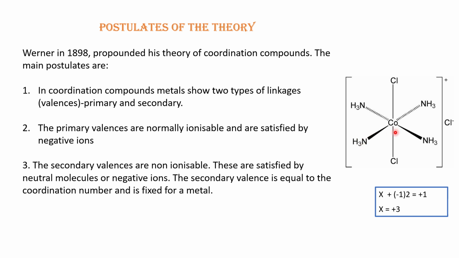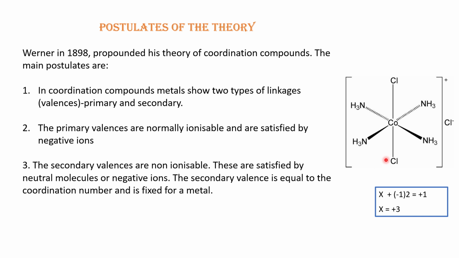If the central metal ion makes 4 bonds, then the coordination number will be 4. If it makes 5 bonds, it will be 5, and if it makes 6 bonds, the coordination number will be 6. In this example, cobalt is making 6 bonds with 6 ligands. The ligands could be neutral, negative or positive, but it is finally making 6 coordinate covalent bonds with the ligands. So the secondary valency of this complex is 6.